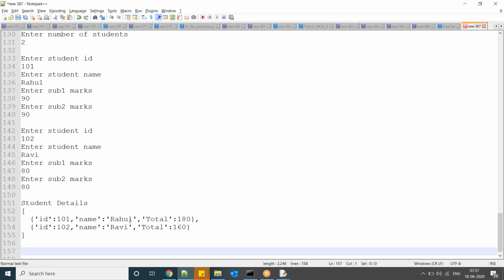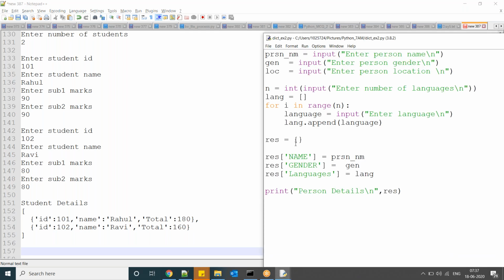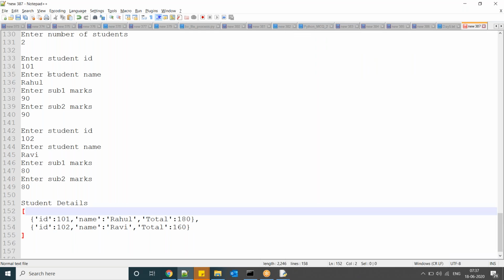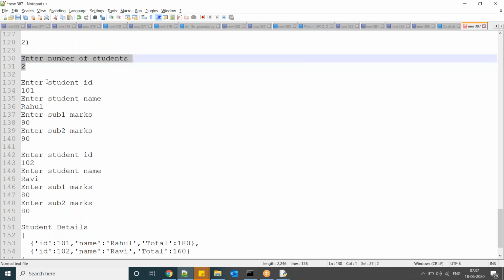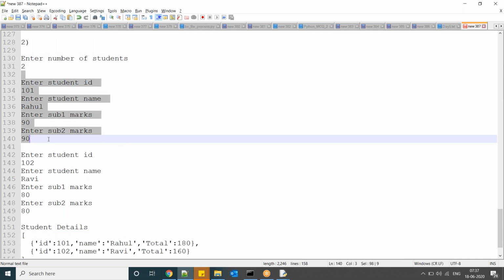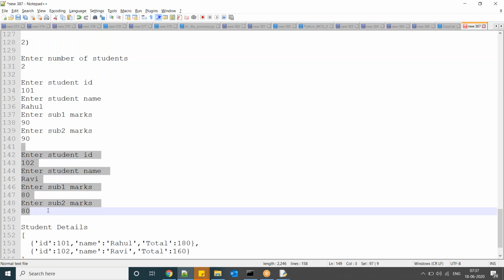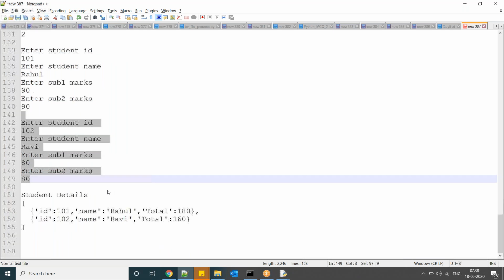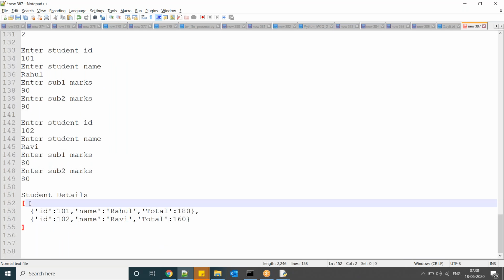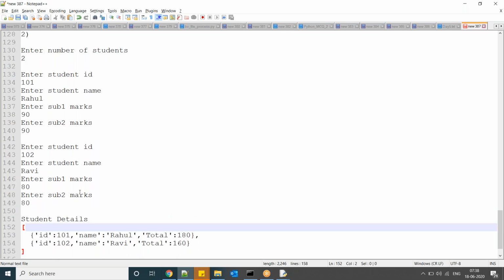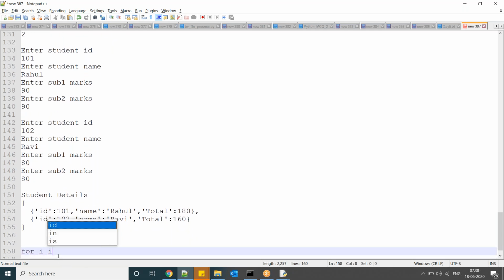What you have to do now is, in the for loop, for i in range of n, enter these details and add them to a dictionary, then append the dictionary to a list. Try this one; if you are not able to, tomorrow I will explain.